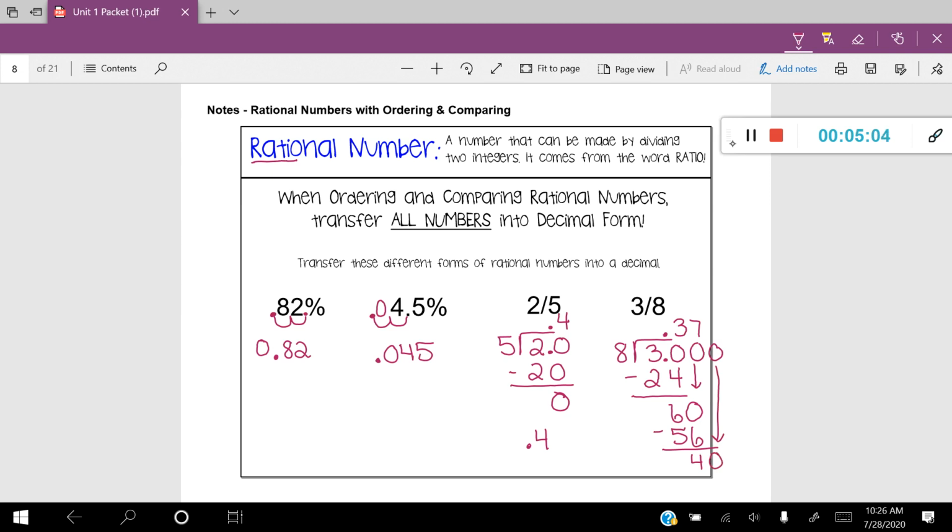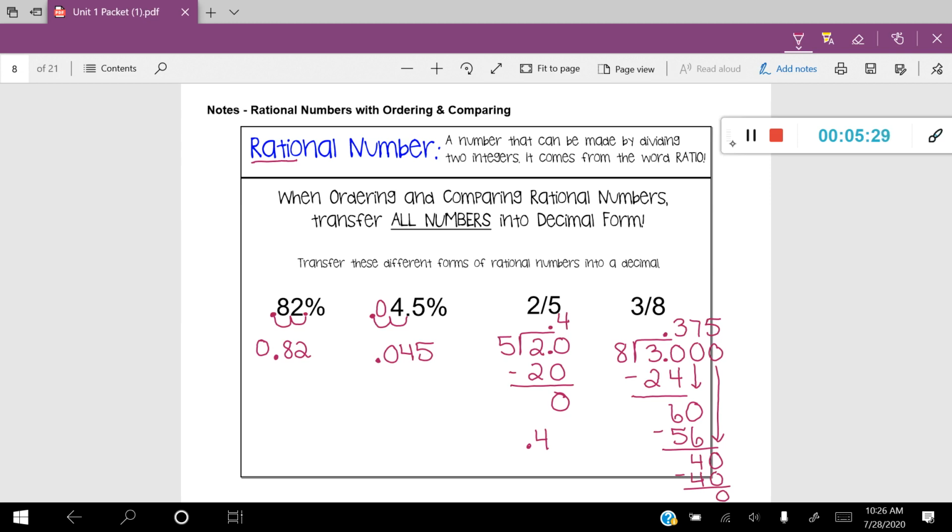8 goes into 40 5 times. And 5 times 8 is 40. And you can see this time we're actually going to have a remainder of 0. So that means that our final answer is going to be 0.375 or 375 thousandths. So that's just another way to write the number 3/8.